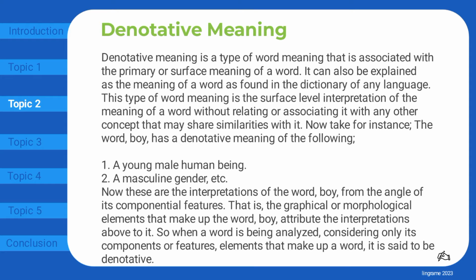Now take for instance, the word boy has a denotative meaning of the following: a young male human being, a masculine gender, etc. Now these are the interpretations of the word boy from the angle of its componential features. That is, the graphical or morphological elements that make up the word boy attribute the interpretations above to it. So when a word is being analyzed, considering only its components or features, elements that make up a word, it is said to be denotative.